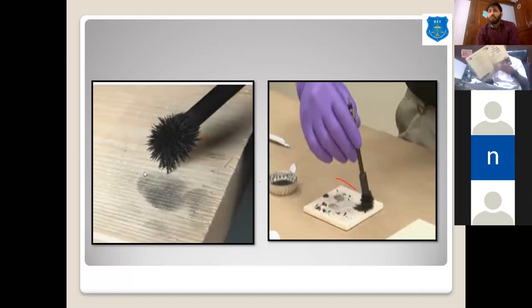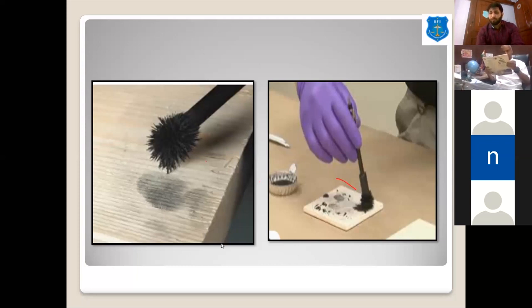The only difference is in the procedure and the equipment. In this we use a magnetic brush, and in the other we use feather brushes or camel hair brushes to develop. But in the end only the binder and the pigment are sticking to that surface.